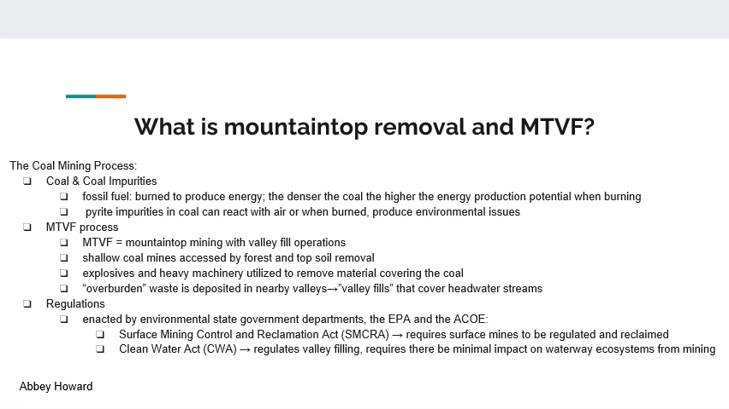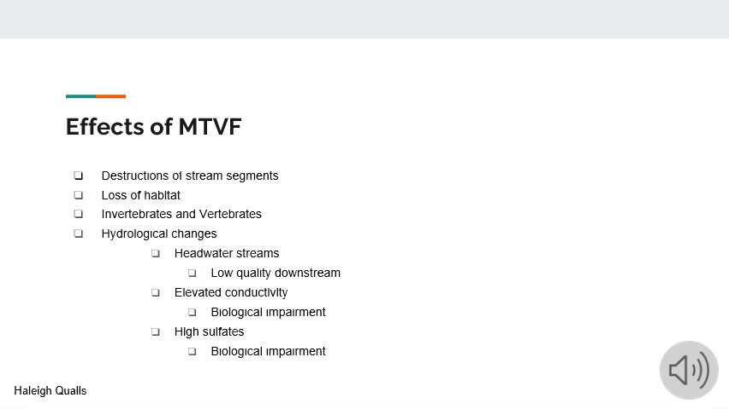The first step in this is to remove the forest and topsoil and then use explosives and heavy machinery to remove the material covering the coal. This material is called overburden and it is waste, so it's deposited in nearby valleys to create valley fills that cover headwater streams, which is environmentally damaging. Therefore, the government has enacted certain laws that require surface mines to be regulated and reclaimed, and require there to be minimal impact on waterway ecosystems from mining.